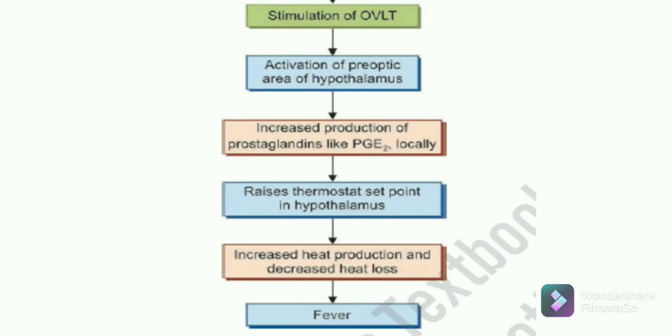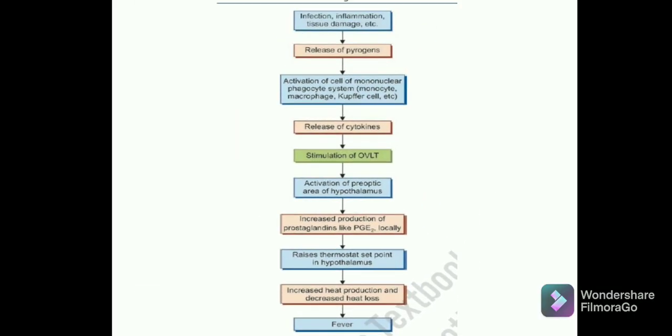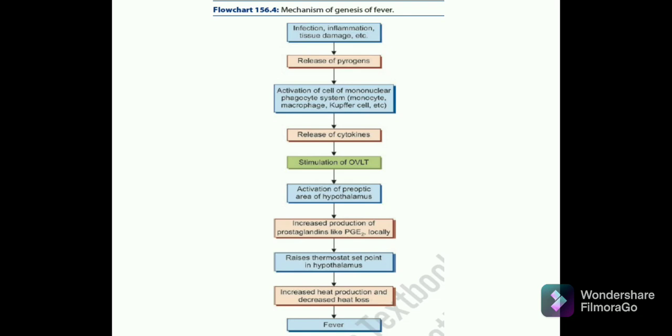So remember the keyword here. Once the preoptic area of the hypothalamus is activated, this will lead to an increase in the production of prostaglandin, that is prostaglandin E2, locally, and this will raise the thermostat set point in the hypothalamus. Once your thermostat set point is raised, this will lead to an increase in heat production and a decrease in heat loss. So your body will be warmer, and this is nothing but fever. Fine. So this is the main step of fever which we have discussed.